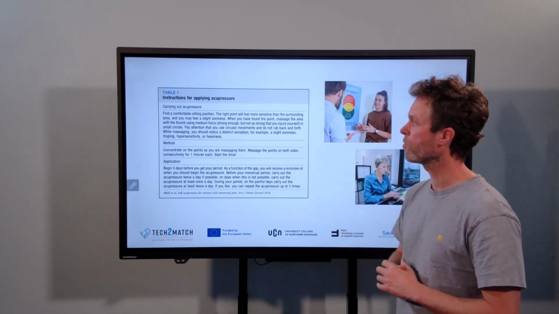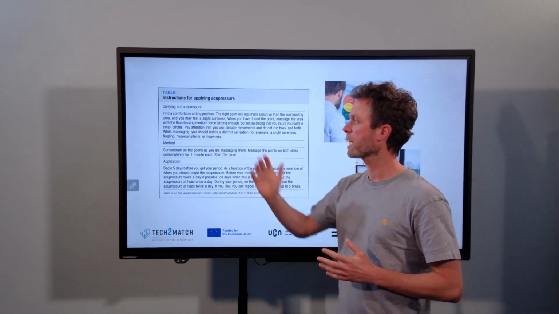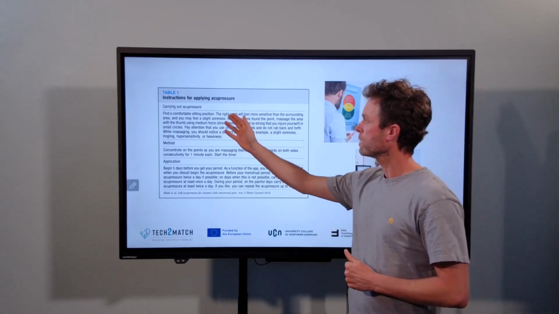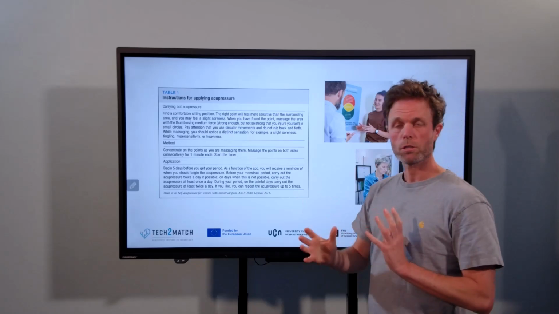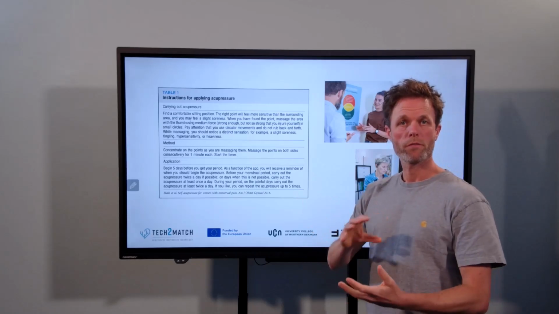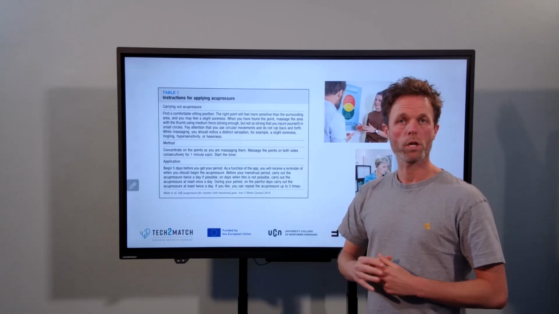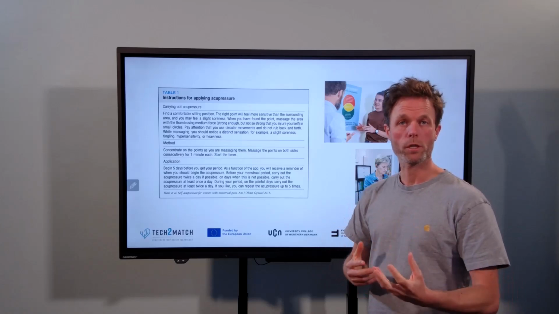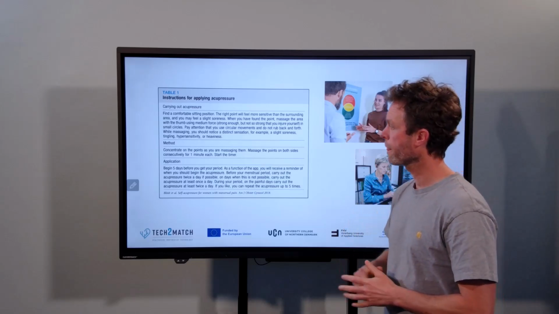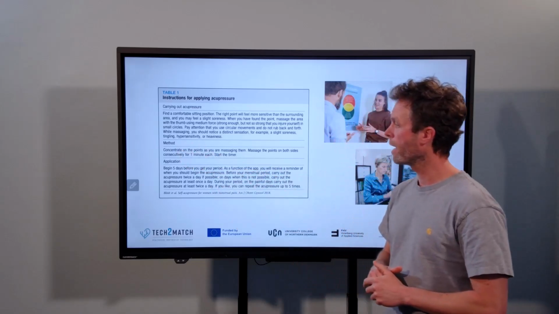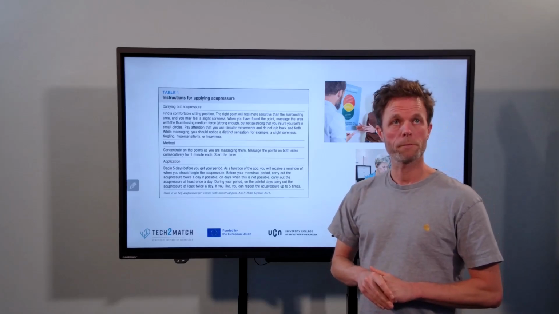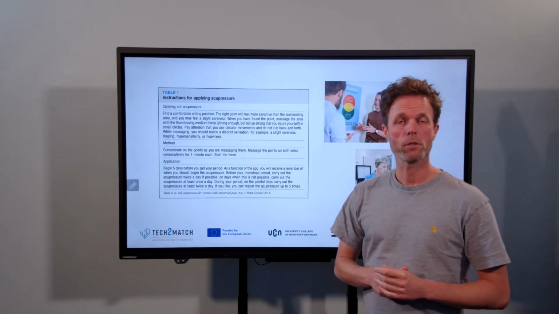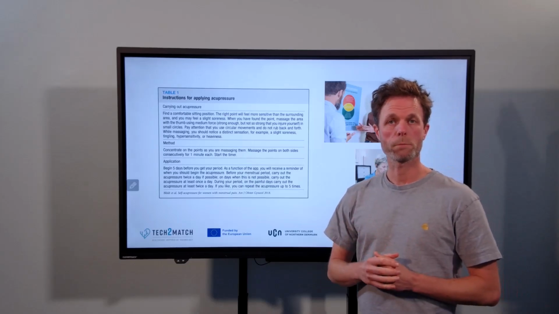Here you see the instructions provided. So it was emphasized that this should be comfortable. They were instructed on how the different areas where they were working with acupressure could feel, should feel, and how they should not feel. They were provided with a methodic description, and the application of the acupressure were also explained.